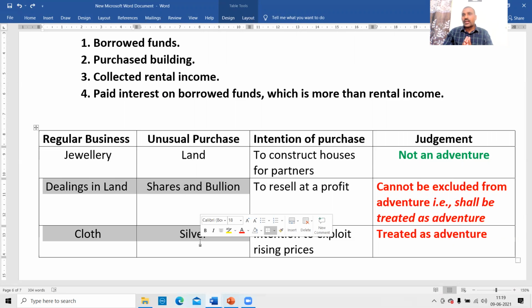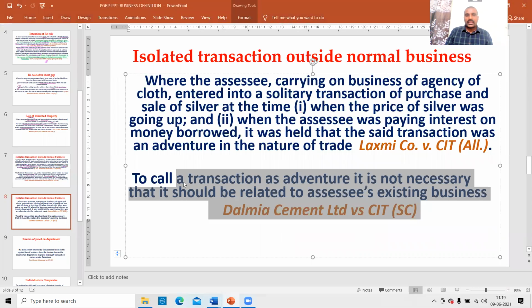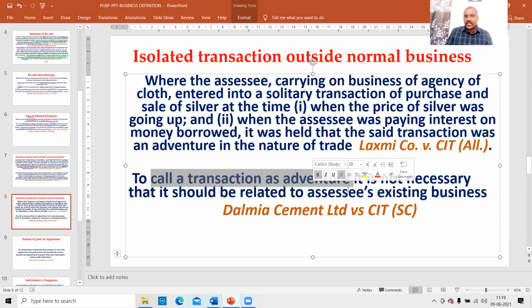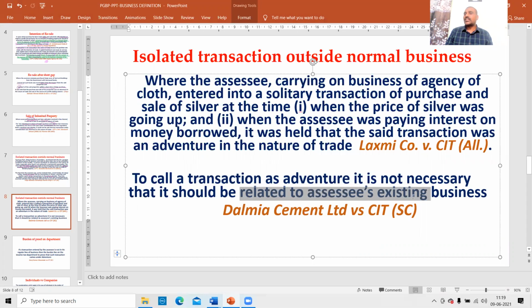So the argument that the transaction is not related to my regular business is not an acceptable argument to escape from the business head of income. This is what this case law says: to call a transaction an adventure, it is not necessary that it should be related to the assessee's existing business. My existing business is cloth. I purchase silver. Don't argue that it is not related to my existing business, therefore it's a capital gains transaction. No, it is business income only. A businessman is an opportunistic person. Whatever opportunity prevails in the market, he will try to exploit it.